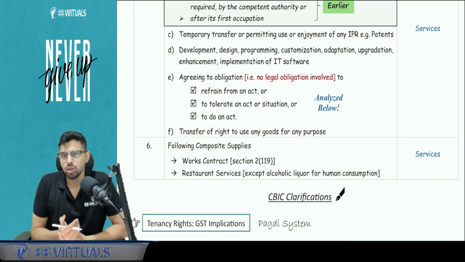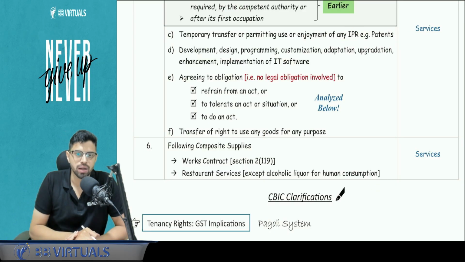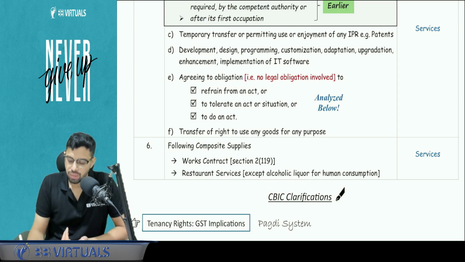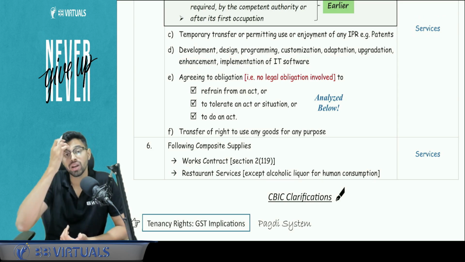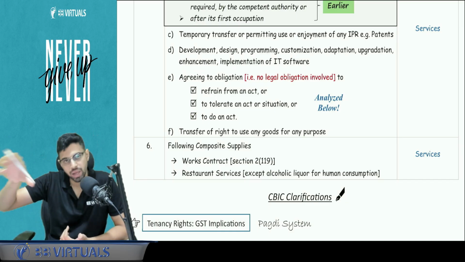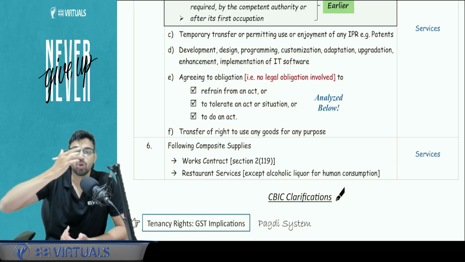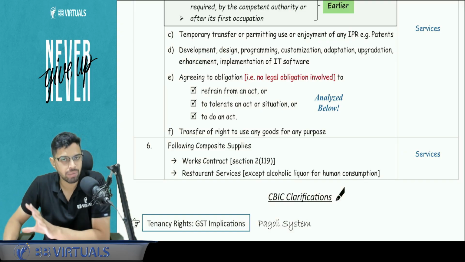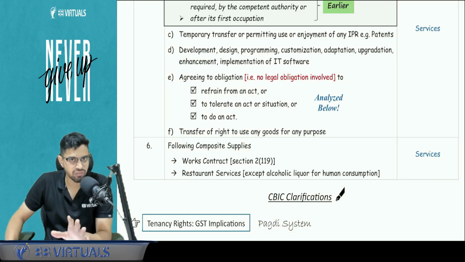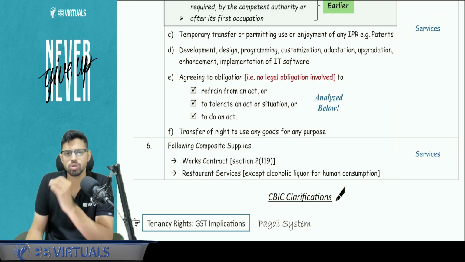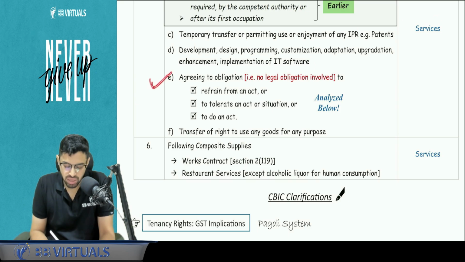IPR use. You give someone the right to use your copyright or patent or trademark, whatever your IPR is, and you charge something. So you are giving a service. This is kind of giving on rent, not a physical property, but IPR, but it is a service. You provide the service of software customization, developing software. In pre-GST, software was at some places undergoing double taxation because it was considered as goods also, sold as a CD or pen drive, and somewhere there was an element of service also involved. So now Schedule number 2 clarifies software means services. You develop software for someone and it will be considered a service because you are doing it for them.